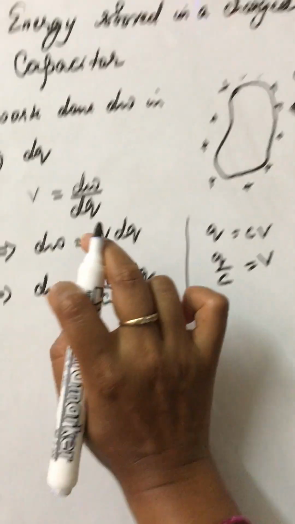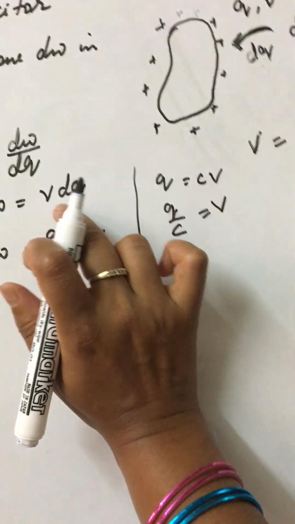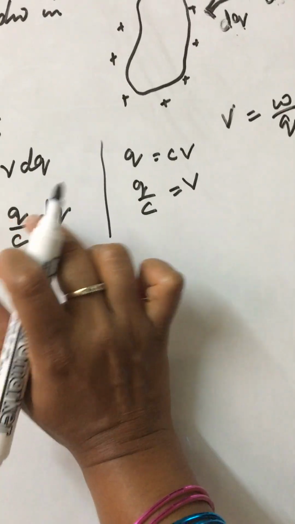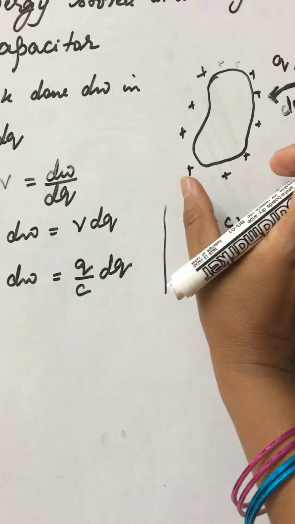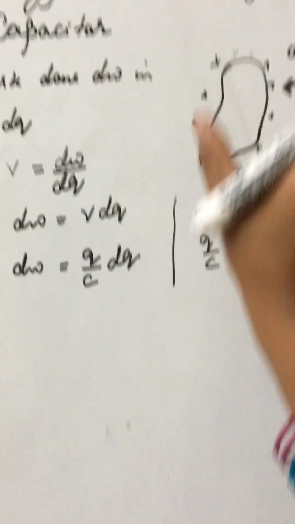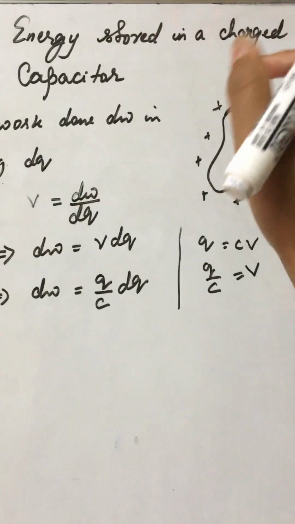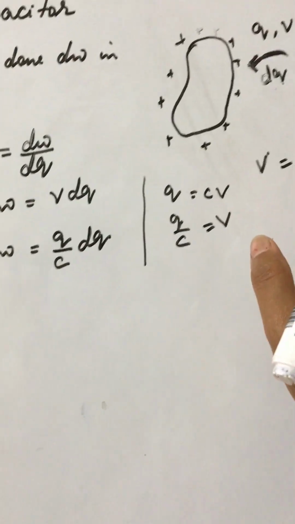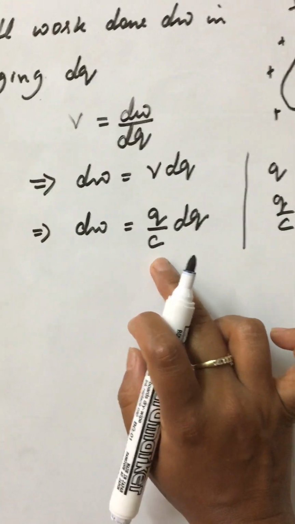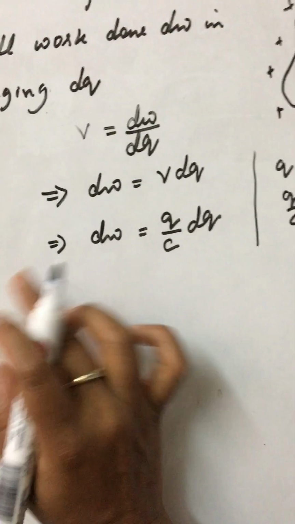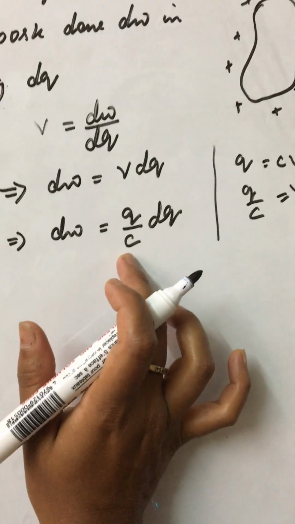See why I have converted? Because I want the variable to be Q only. Now for a material, its capacitance is fixed, like for a bucket, its capacitance for storing water is fixed. Similarly, the capacitance is a fixed quantity, so this is a constant.